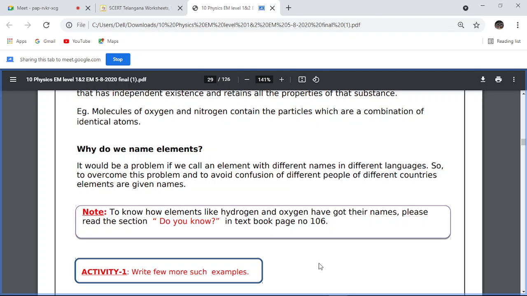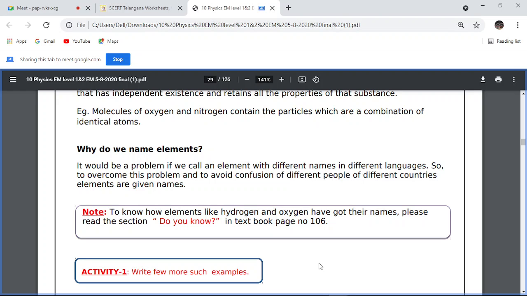The Latin word for water is hydro. So the element that combines with oxygen to give water was named hydrogen. Hydro means water. So that element combines with oxygen to form what?